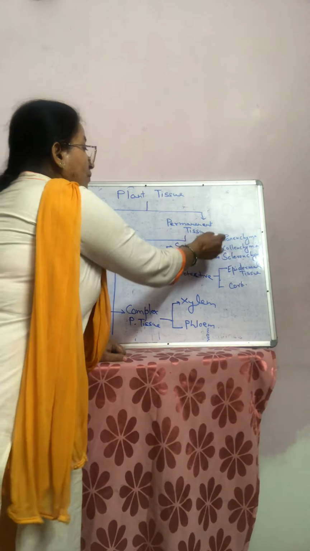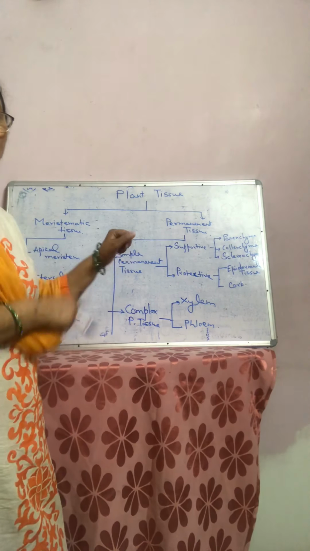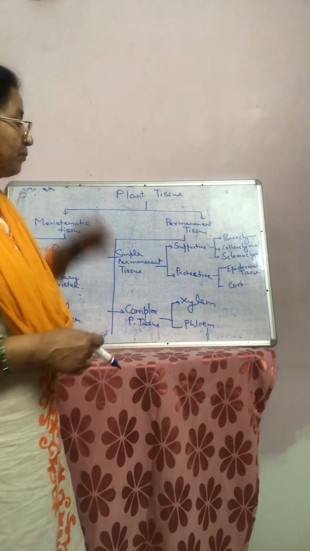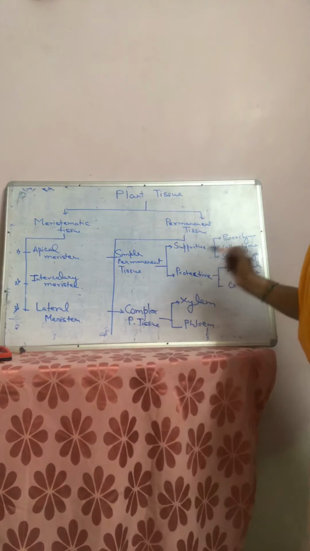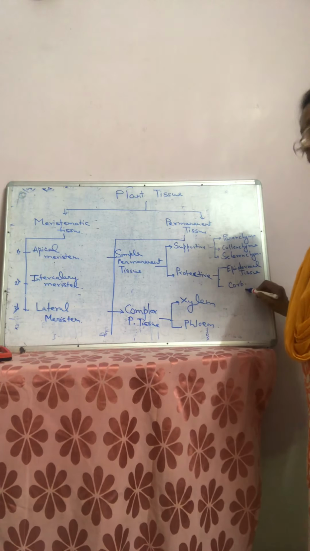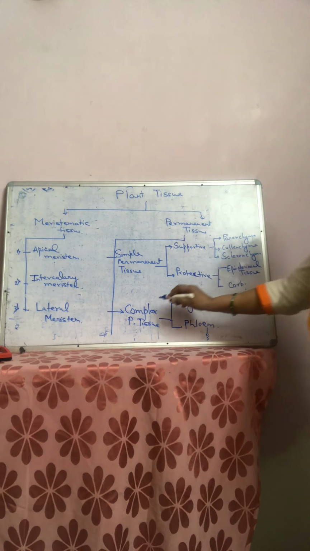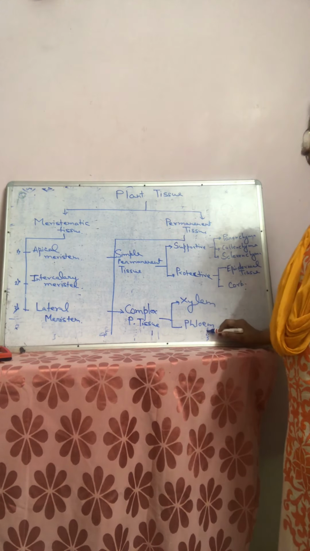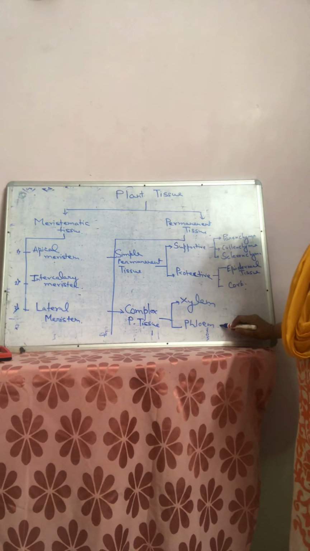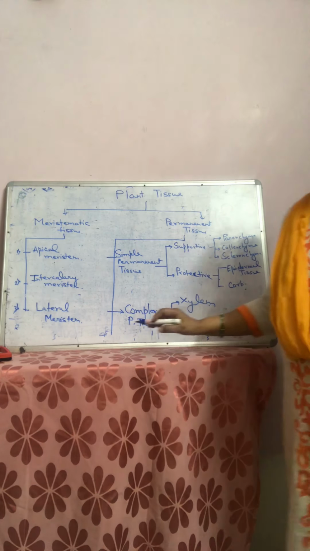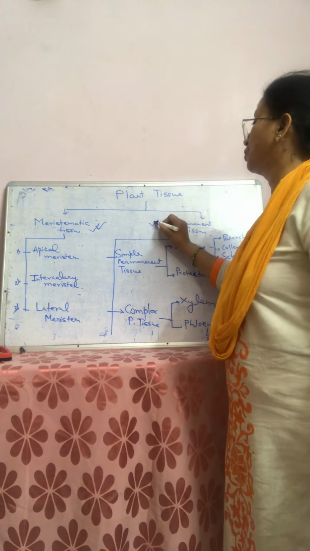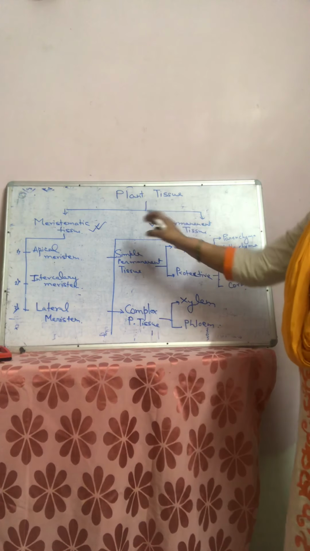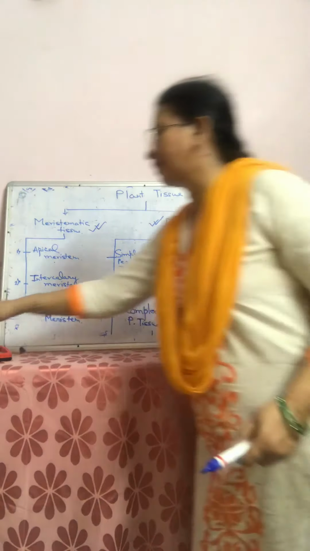Supportive are of three types: parenchyma, collenchyma, and sclerenchyma. Whereas protective are of two types. First one epidermal, second one cork. Complex permanent tissue are of two types: xylem and phloem. Now we will discuss in detail about these two tissues. First we will discuss about meristematic tissue.